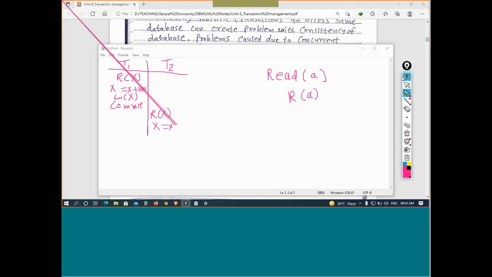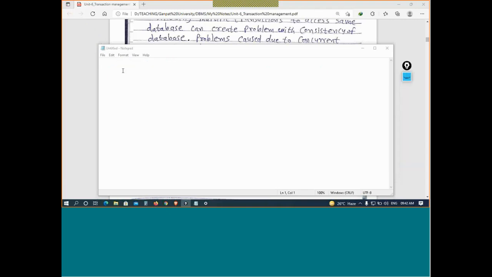Now before we start with the concurrent execution of the transactions, let us understand how they execute in a serial manner. Okay.